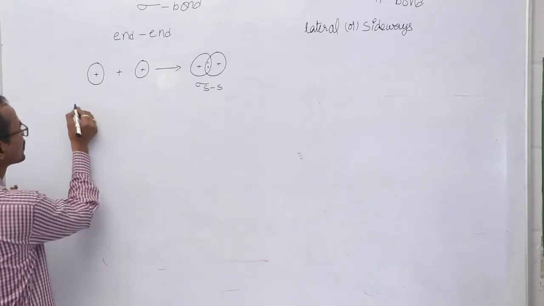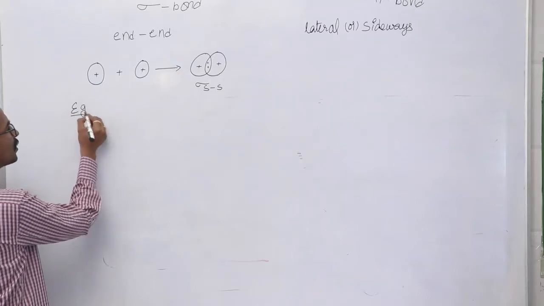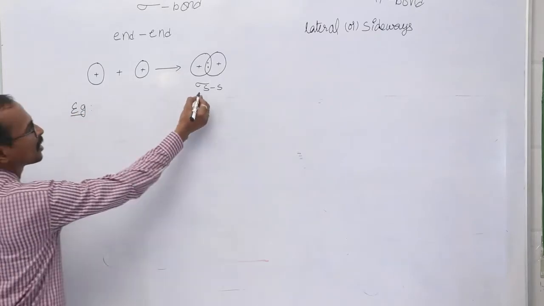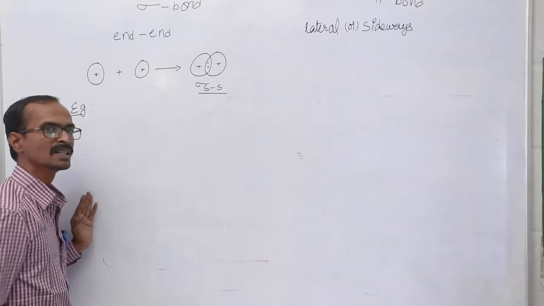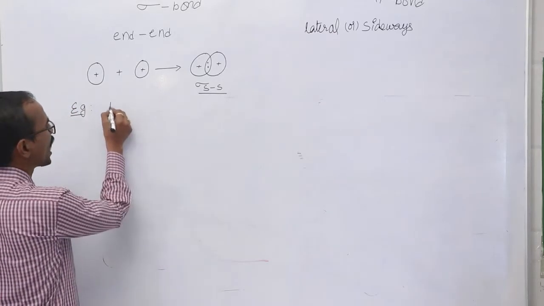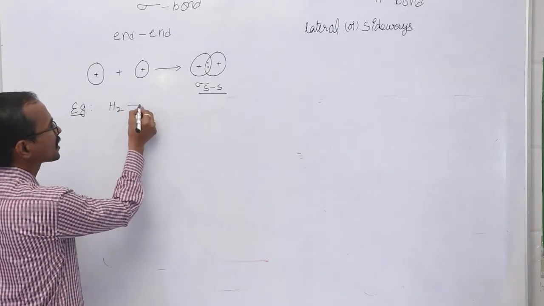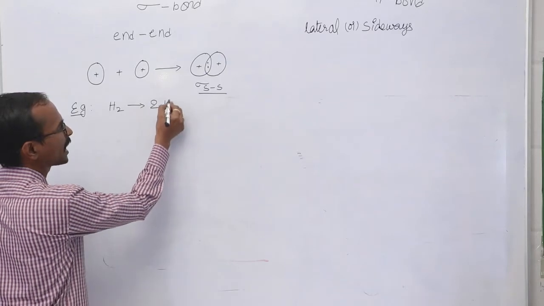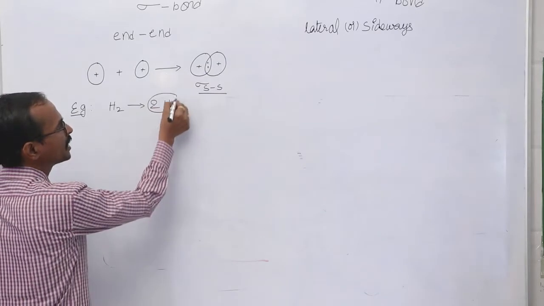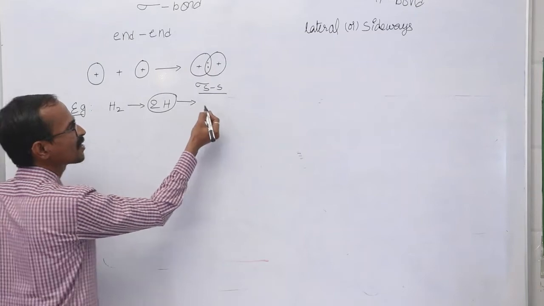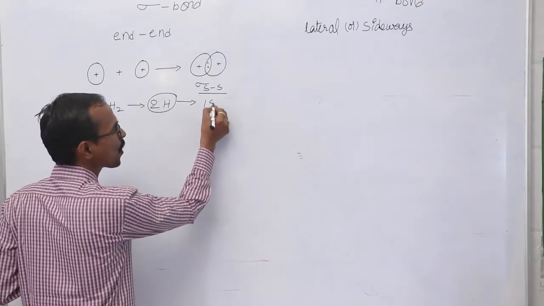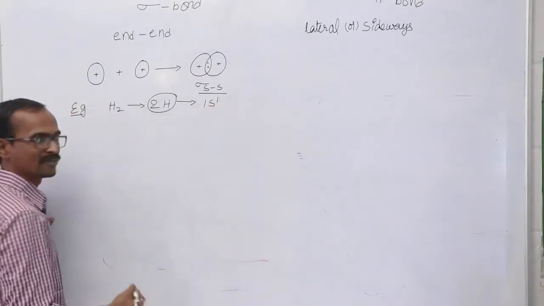Let us have an example for this. The best example of a molecule having a sigma ss bond is the hydrogen molecule. It consists of two hydrogen atoms, and each hydrogen atom has a 1s1 electron configuration.